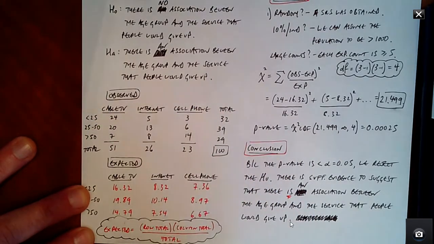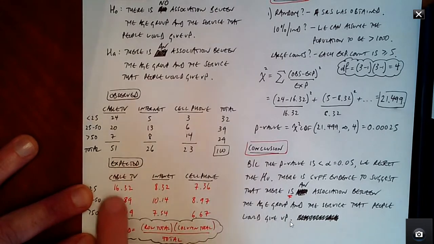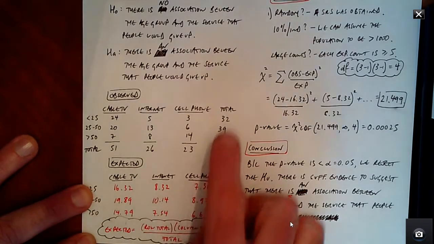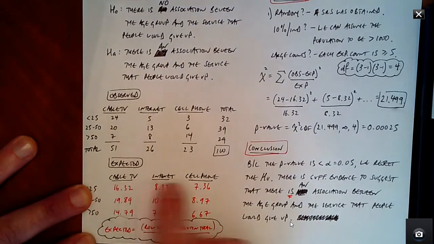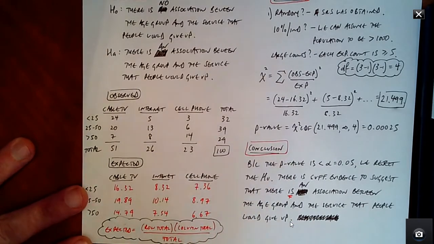In this example, we're going to have to do this 9 different times. Now that can be quite time consuming. So in another video that I'll post, I'll show you a much faster way to do it using matrices. But for right now, we put all these values, we multiply across, we divide by the total, and we get all our expected values. If we take a brief look at everything, we notice there are some differences.